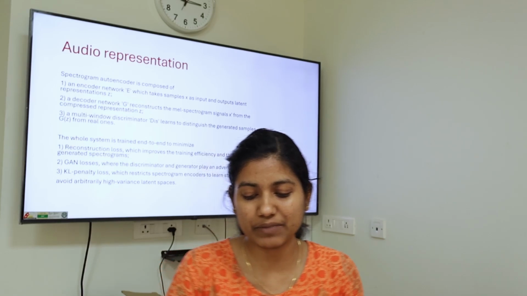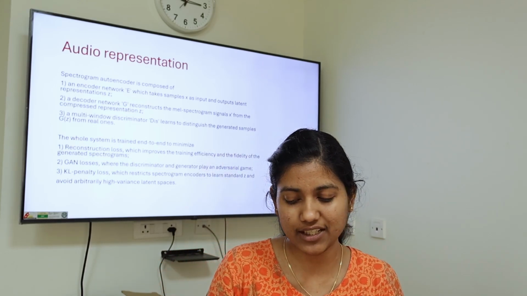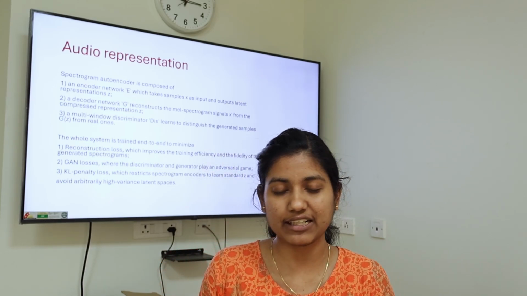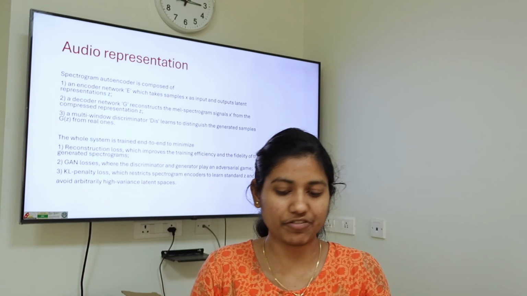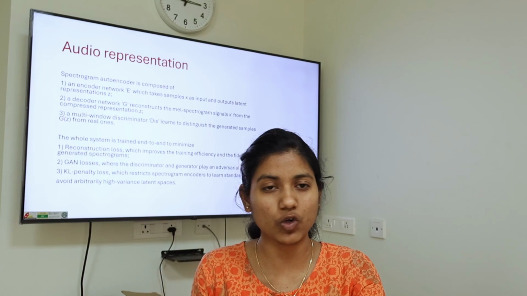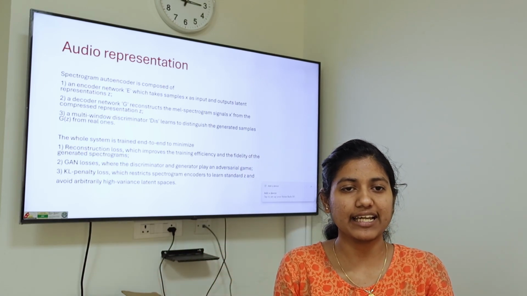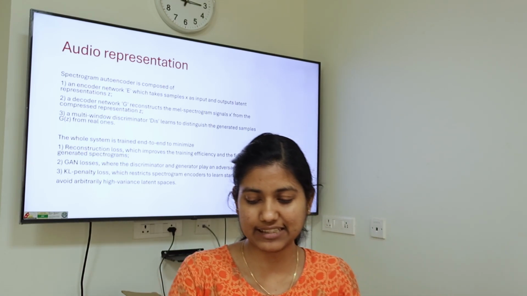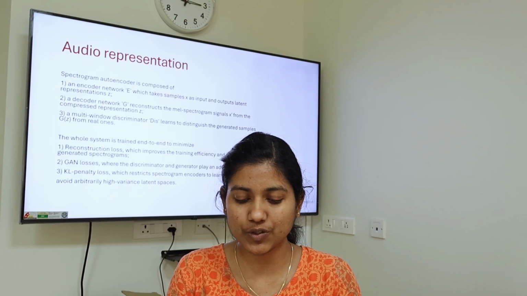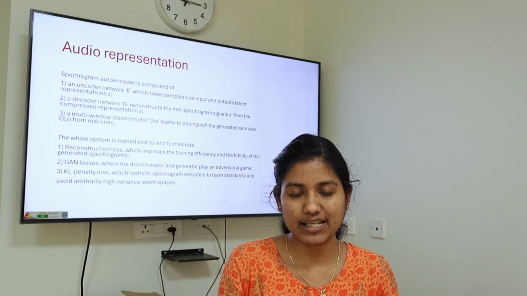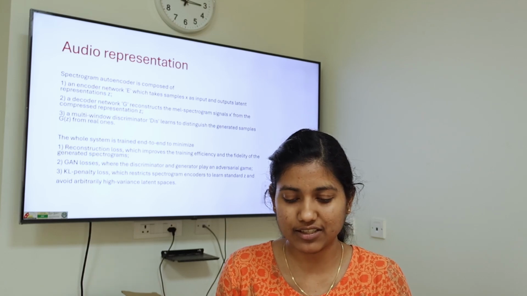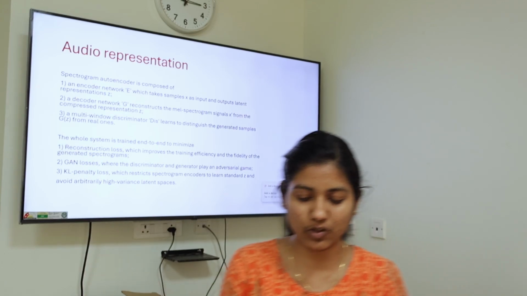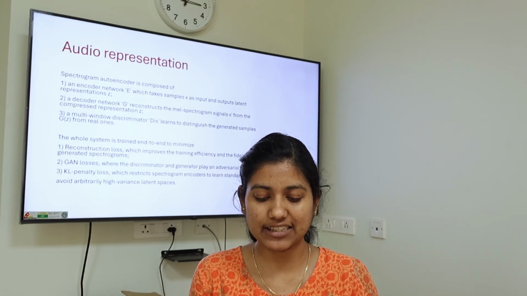Then a multi-window discriminator is also there, which learns to distinguish the generated samples, G of Z, the reconstructed ones, checking how close they are to the real ones, discriminating them as real or fake. This whole system is trained end-to-end to minimize the reconstruction loss, since we want the generated one to be close to the original, and the GAN loss.